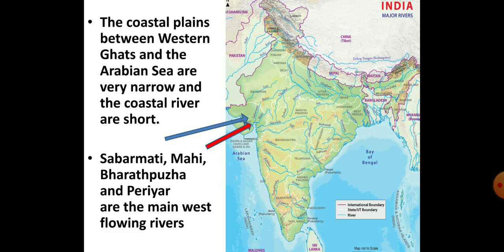You know that between the Western Ghats and the Arabian Sea lie the western coastal plains. This western coastal plain is very narrow. Therefore, the rivers of the western coastal plains are short. The main rivers among the western coastal rivers are Mahi, Sabarmati, Bharatpuzha, and Periyar. Can you tell the states which are drained by these rivers? Mahi and Sabarmati I have marked, so it is easy for you to guess. Yes, these are the states of Gujarat, Rajasthan, Madhya Pradesh, Tamil Nadu, and Kerala.